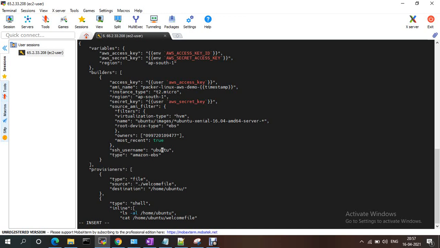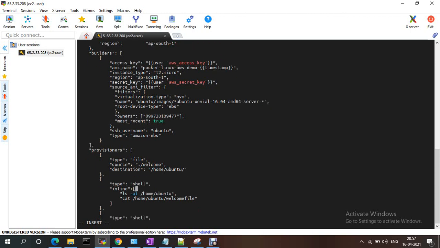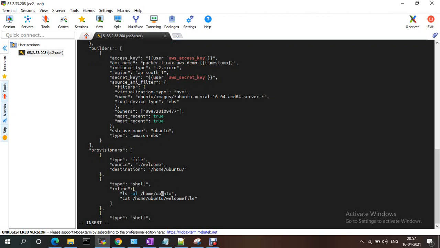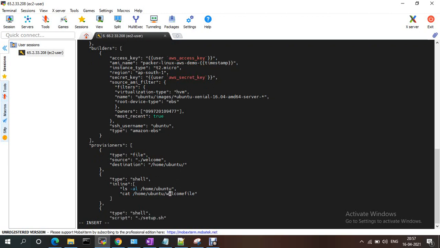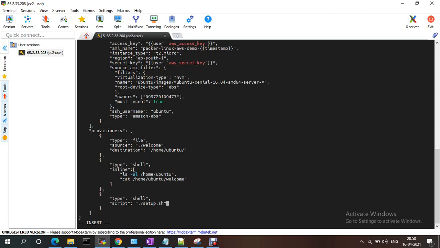And the provisioners. Here I have some files, like the welcome file. The welcome file is in my source, and I'm copying it to the destination, /home/ubuntu. And the shell, under inline, this is the attribute, I'm using cat to check whether the file is there or not. Then in the shell, I am running the script, the httpd script.